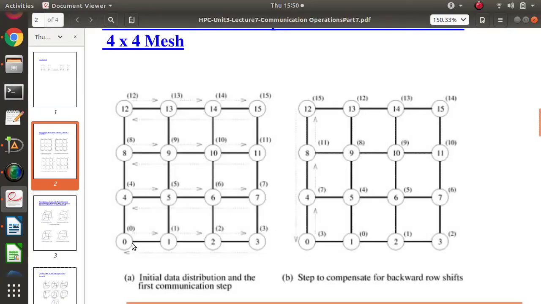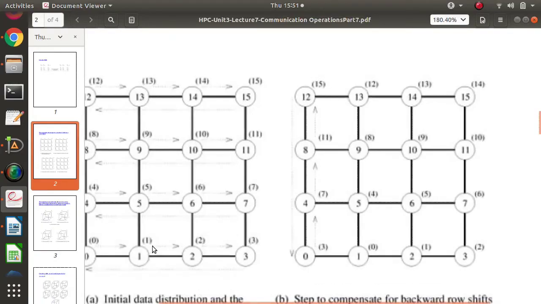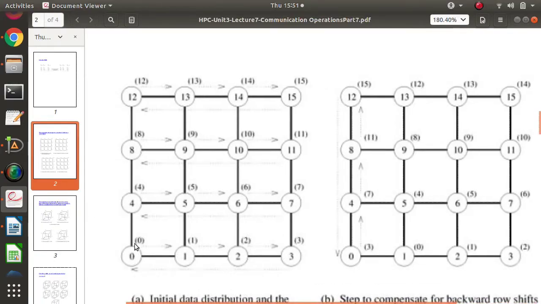Suppose it's a five shift. In the beginning, these are the process names. Whatever is written inside this circle is the process name, and whatever is written in square brackets is the data. So 0 has data 0, 1 has data 1, 2 has data 2, 3 has data 3, 7 has data 7, 6 has data 6, like that. And they are arranged as 0, 1, 2, up to 15. In total there are 16 processes or 16 nodes.